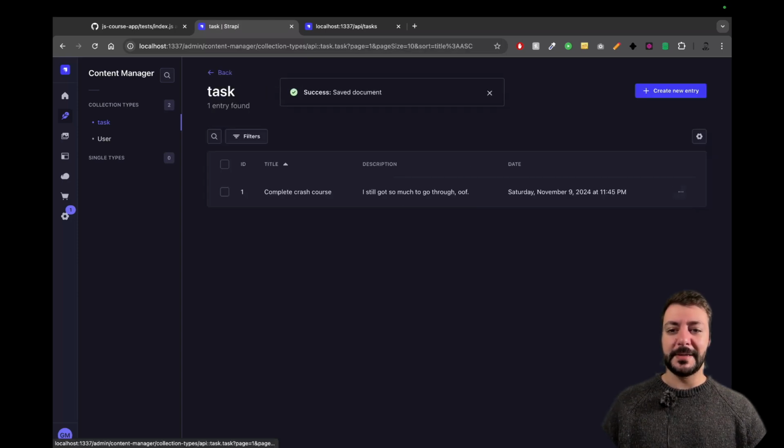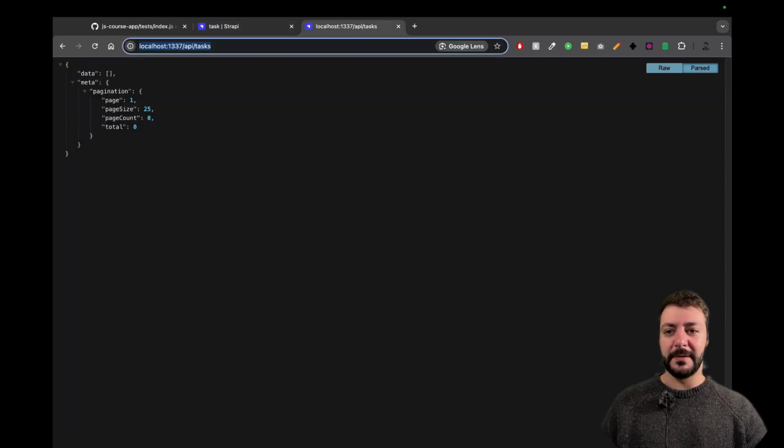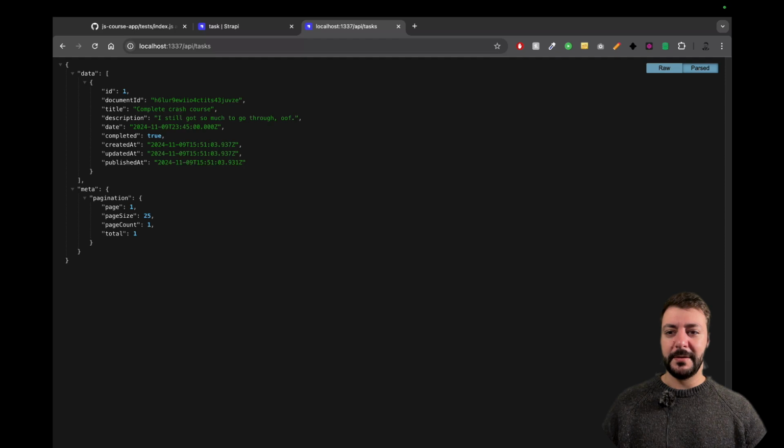Now, if I go into my tasks, hey, there is a new task here, and I can find it here as well. Look at that. There's a document ID, which is something that gets generated automatically by Strapi, I suppose, for NoSQL databases, I'm assuming, because I've never seen this before. This is your ID, which is your normal SQL ID, title, description, date, blah, blah, blah, and Strapi additionally adds created at, updated at, and published at, which is again new. Document ID and published at are new.